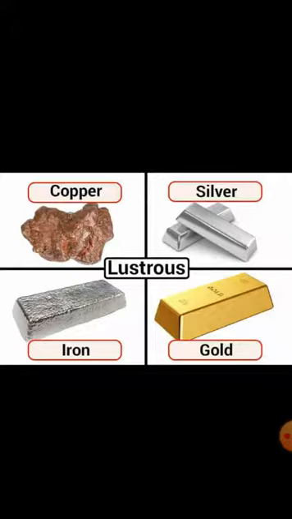If we rub the outer dull surface of the metal with a sandpaper, it acquires its appearance again. Copper, silver, iron, gold, which are shown in the image, are all metals and have metallic luster. They have a shining appearance.